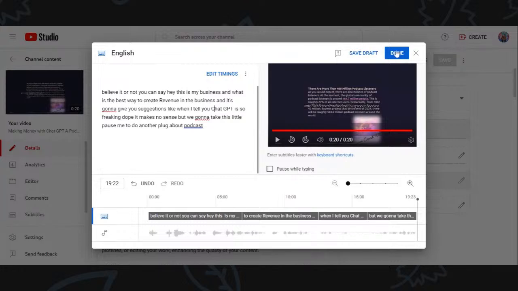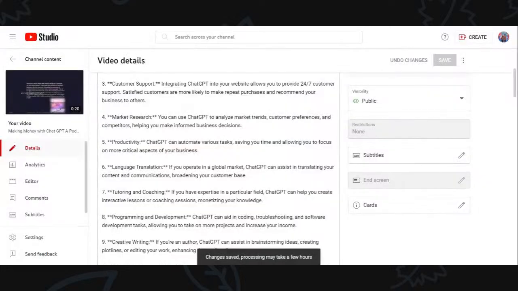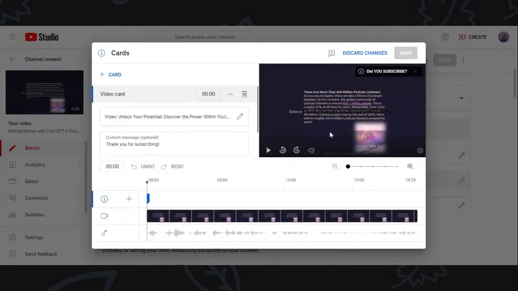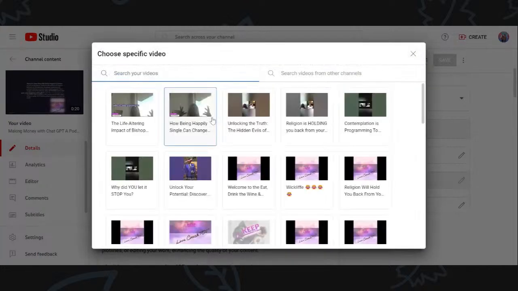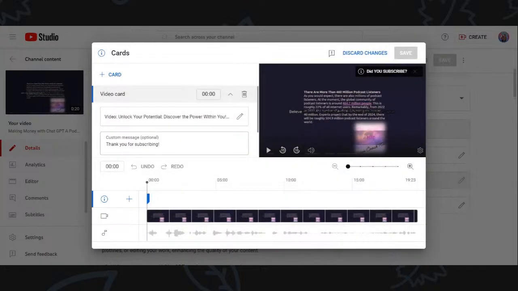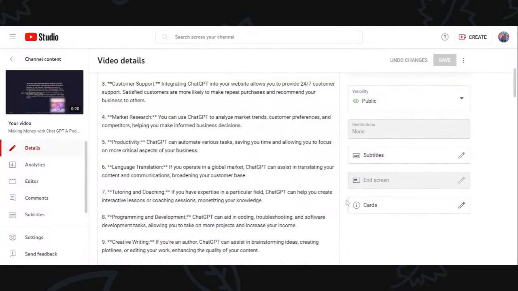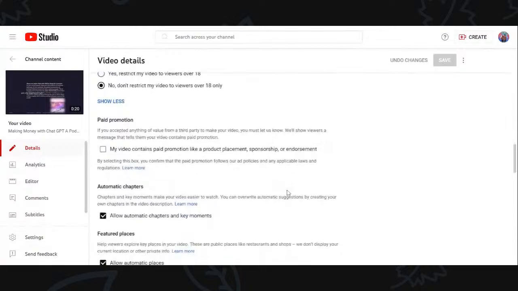Okay, so I'm going to click done right there. And then for cards, this is the card that's there. The videos unlock your potential, discover your power within you. This is actually one with Reverend Ike that I decided is going to play next. And my custom message is, thank you for subscribing, because my call to action, I want in their subconscious mind to subscribe. So there's no changes here. I can discard changes. So that's all set. I saved everything.